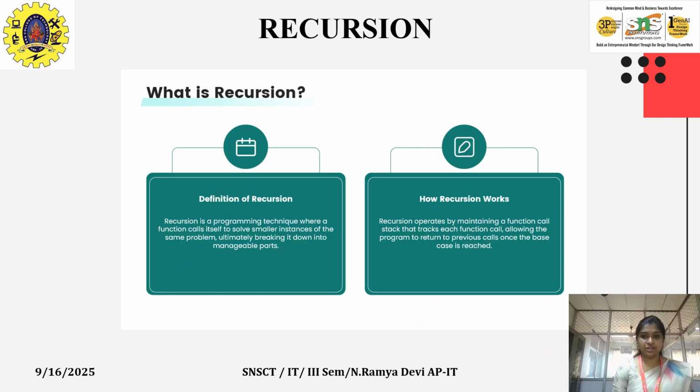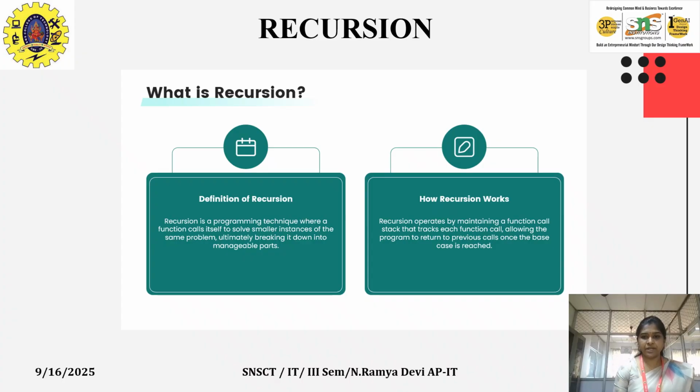First we'll see an introduction to recursion. Recursion is a programming technique where a function calls itself to solve smaller instances of the same problem, ultimately breaking down into manageable parts. Like we have a bigger problem, and that has been divided into smaller ones so that it can be solved easily. So how does recursion work?